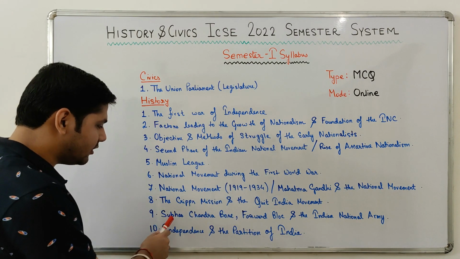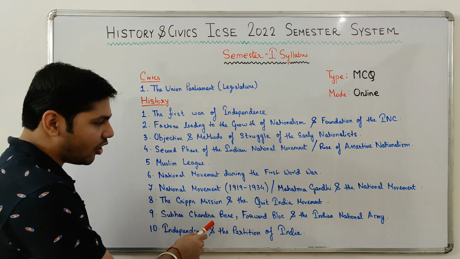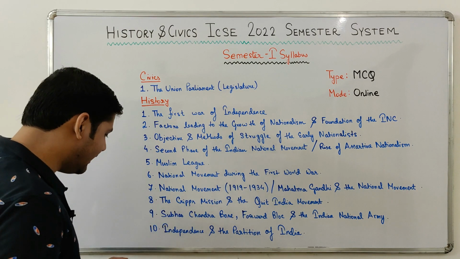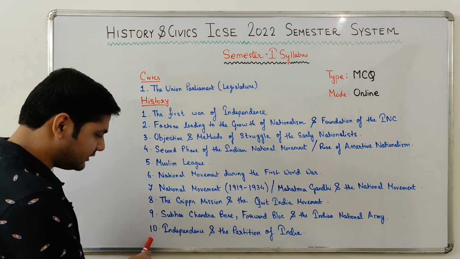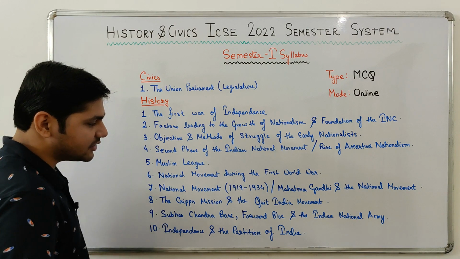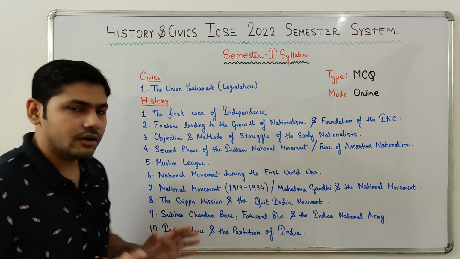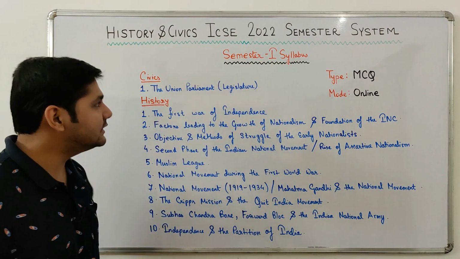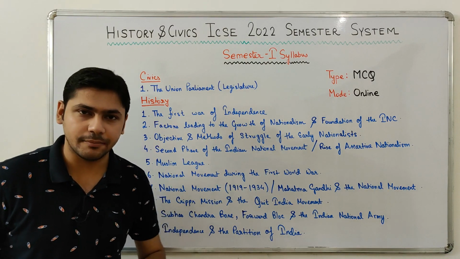The ninth chapter, Subhash Chandra Bose, Forward Bloc and the Indian National Army. And the last and final chapter, the tenth chapter, Independence and the Partition of India. So this is the syllabus for the first semester.